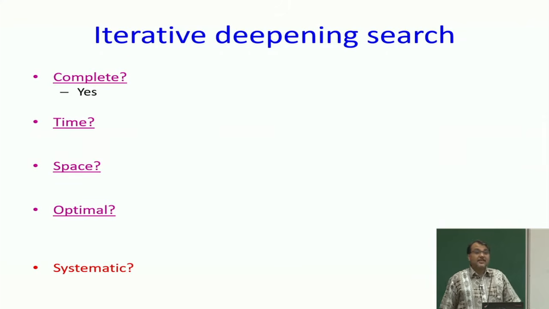What about time? Now, time must be terrible here. I mean, time has to be terrible, because I am wasting my time doing the same computation again and again and again. In fact, how many times will I touch the top node if my goal is at depth d? Well, depth limit 0, depth limit 1, depth limit 2, up to depth limit d. How many times am I going to touch the top node? D plus 1. So, I am wasting so much time.